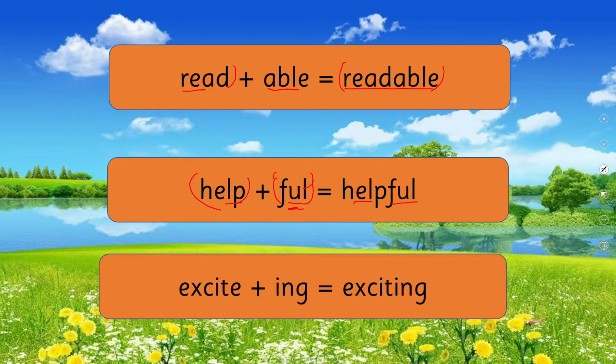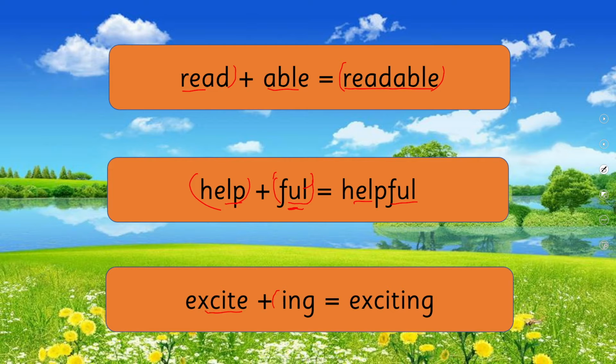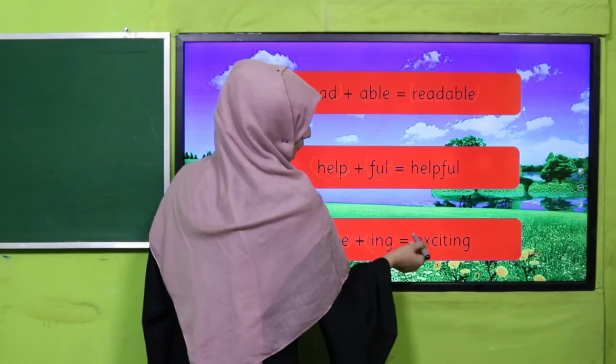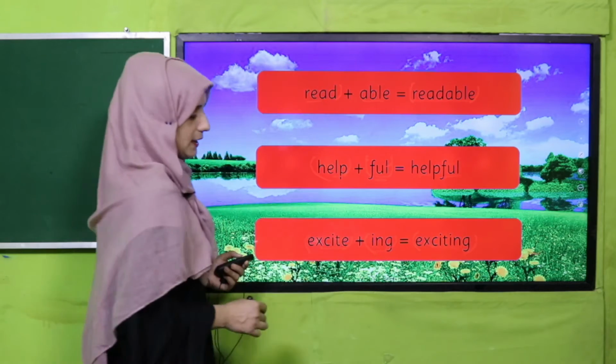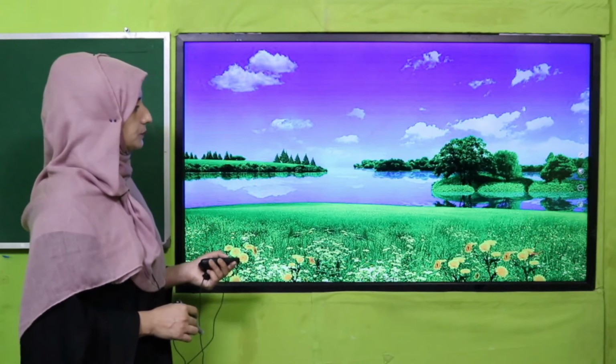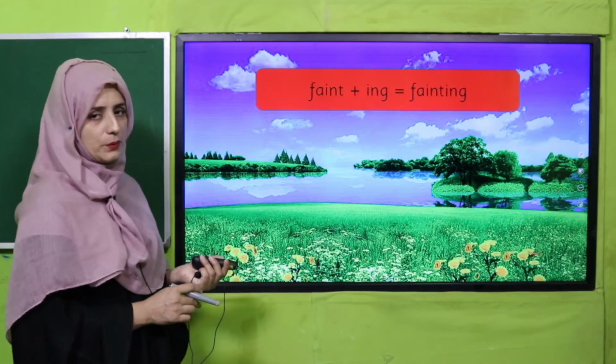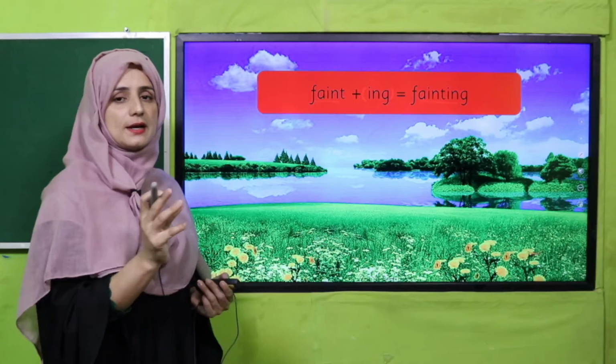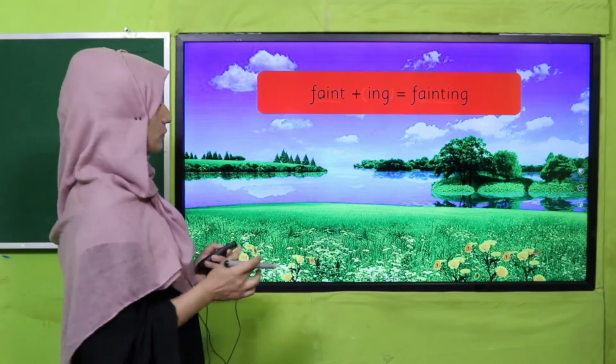Next example is this: excite, ing, exciting. Excite is a verb, my dear students, and I added ing as a suffix. So now it is an adjective. Next example: faint, ing, fainting. In our poem, we have already learned fainting Robin. So Robin is a bird and fainting is qualifying that noun.